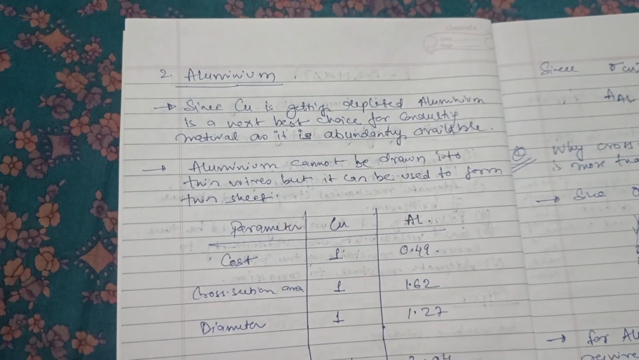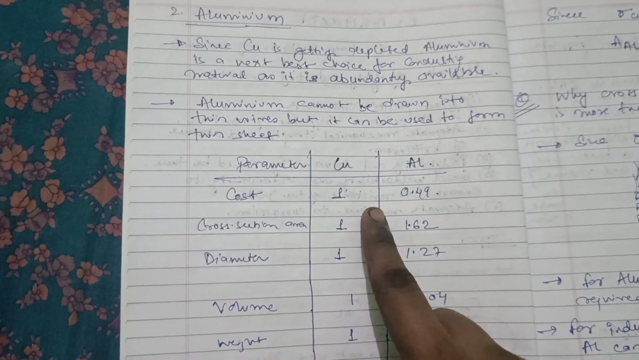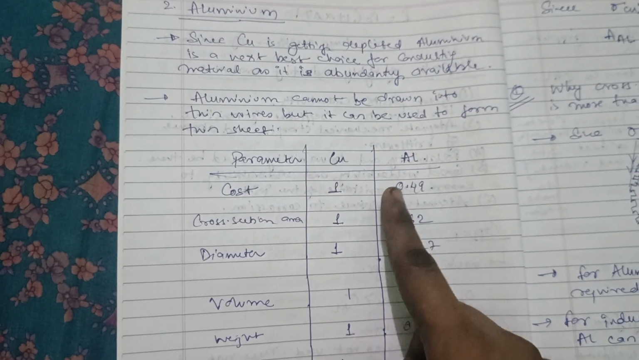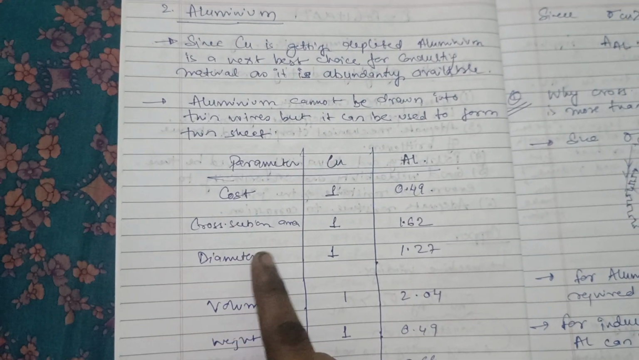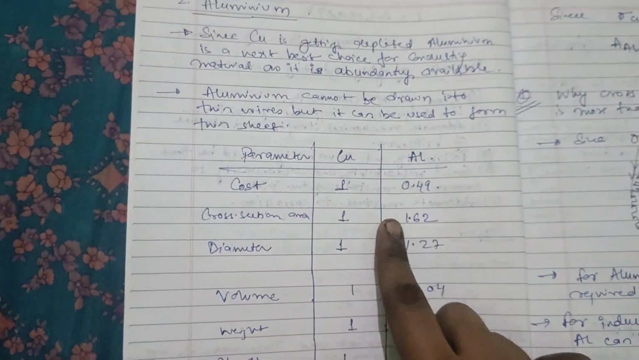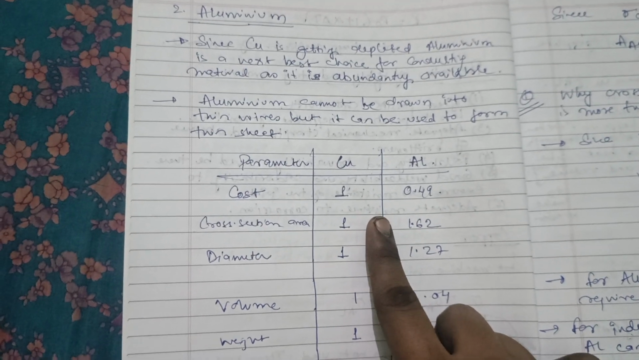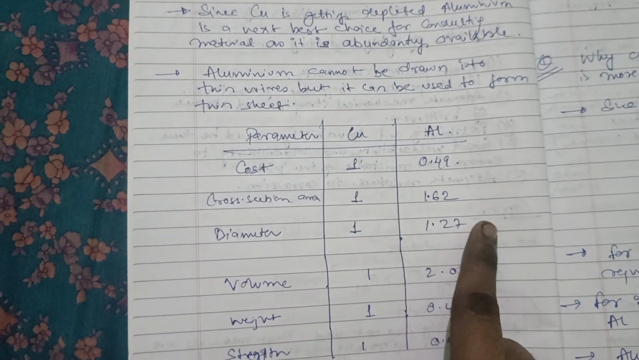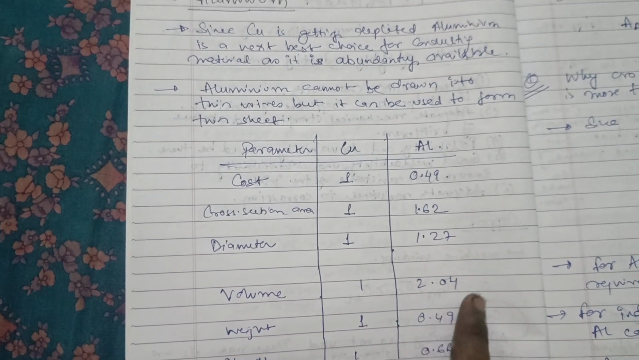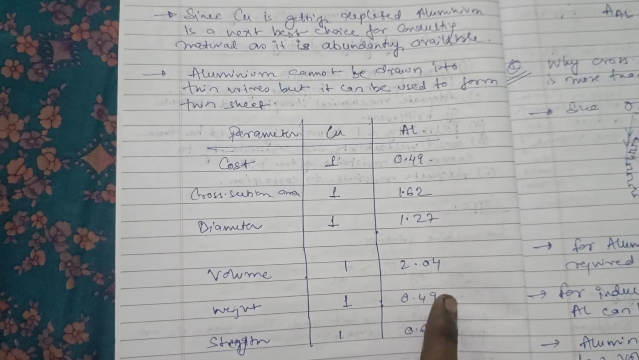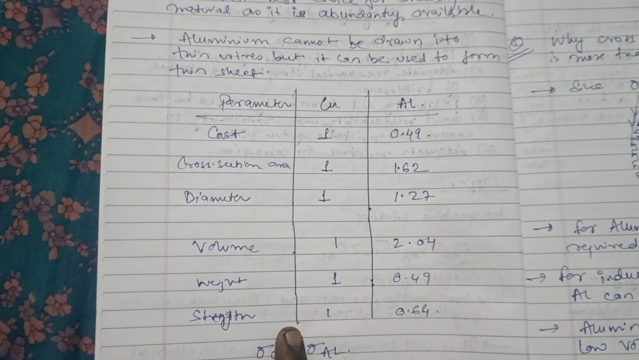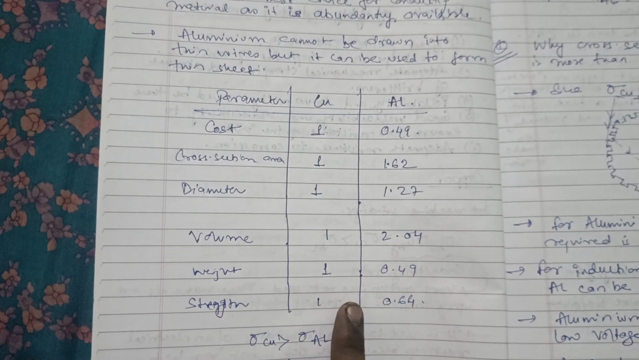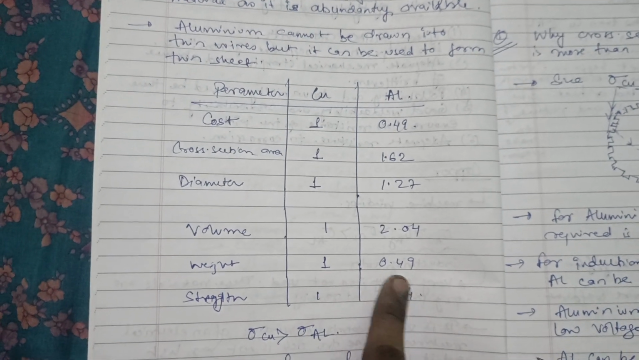These are the parameters. Cost: if copper cost is 1, then aluminium cost will be 0.49. Cross-section area: if copper is 1, aluminium should be 1.62, it should be more. Diameter: 1 for copper, then 1.27. Volume: 1, then 2.04. Weight: 1, but aluminium is lighter, 0.49. Strength: if copper is 1, then aluminium is 0.64. Its mechanical strength is less than copper, and it is lighter than copper.